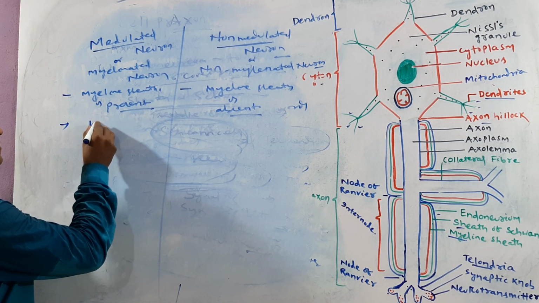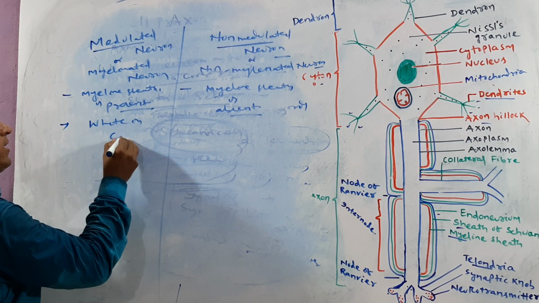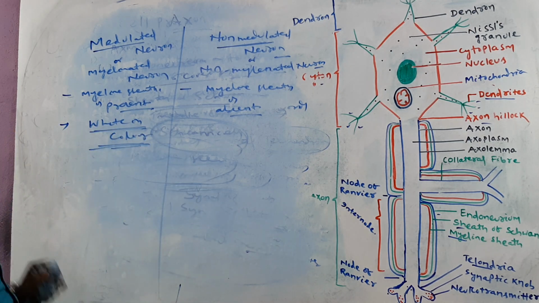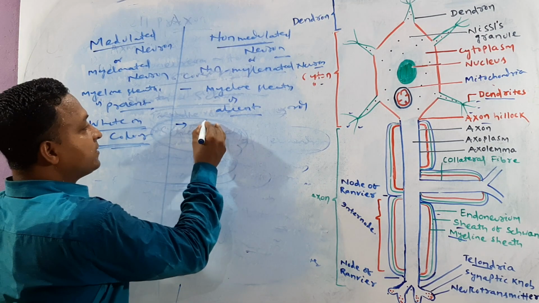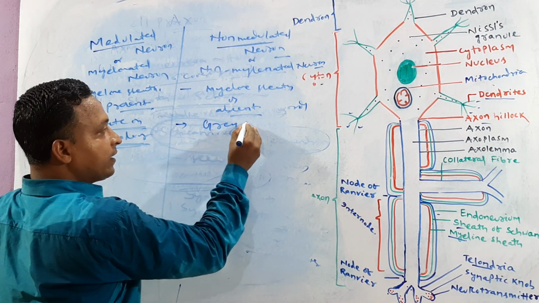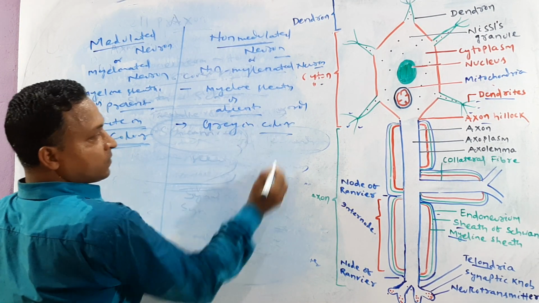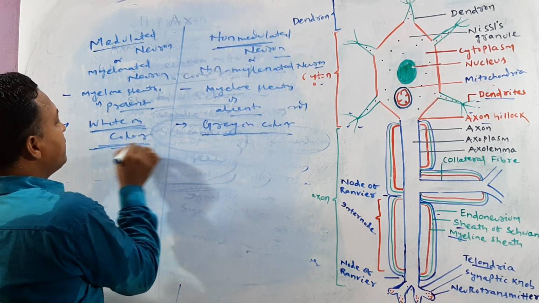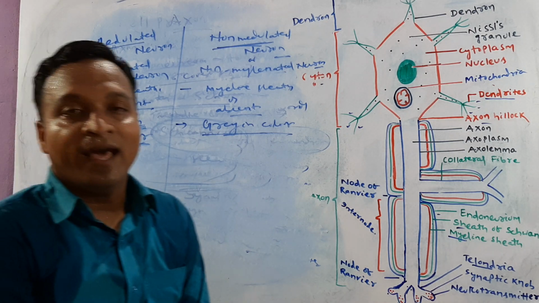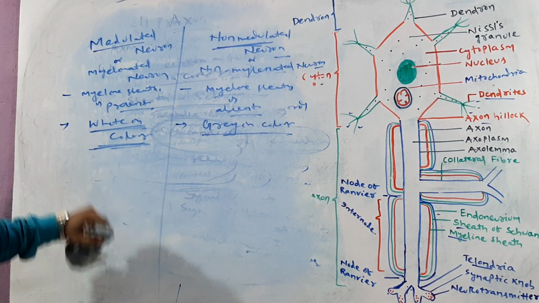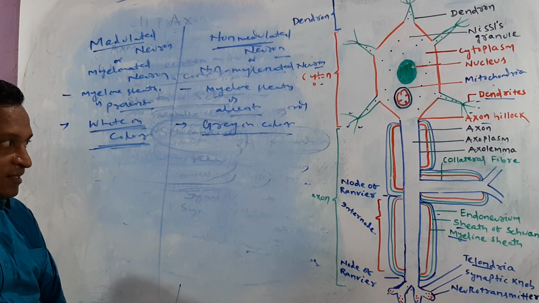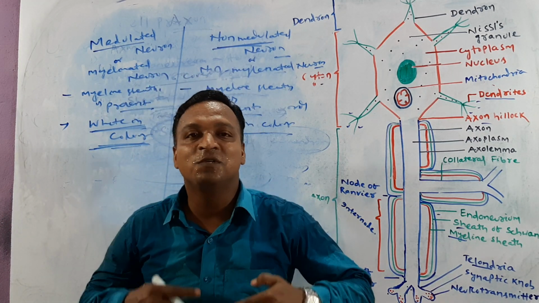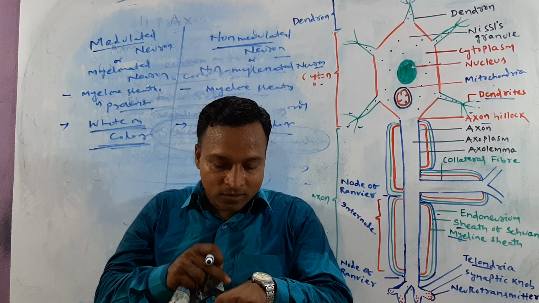white in color. These are which one? White in color. And the non-medullated neurons are basically gray in color, whereas the medullated neurons are white in color. Yes, the main function of the neuron is transmission of impulse.